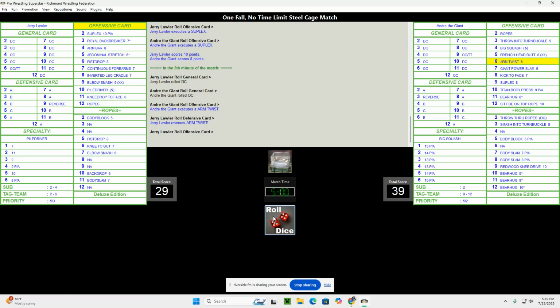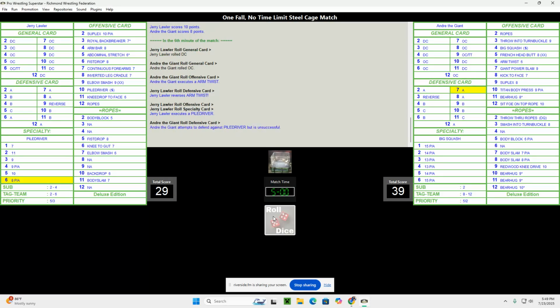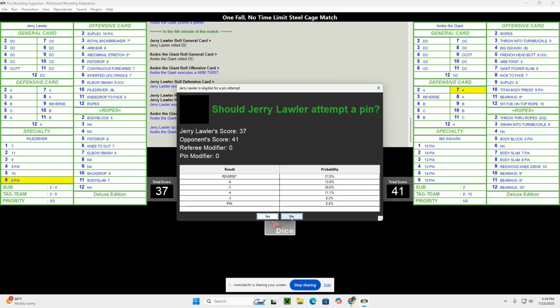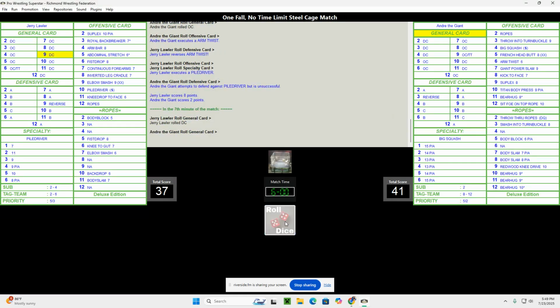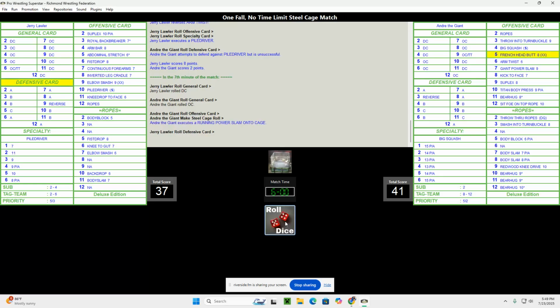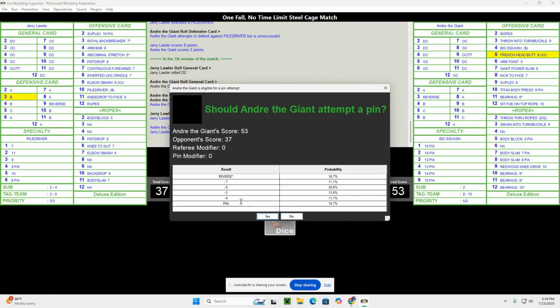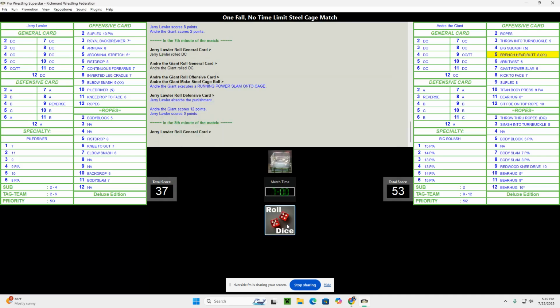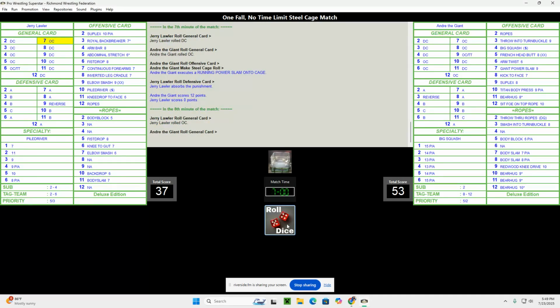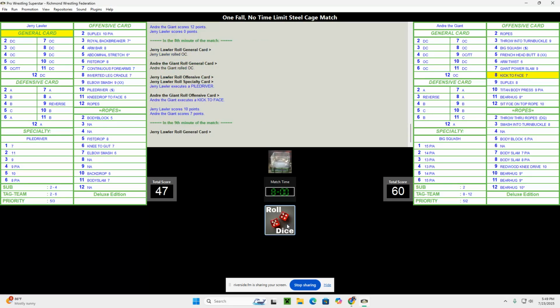Andre stays on the offensive here, and it's reversed, and he goes for his pile driver. Still too early. Just be happy with getting him down. Oh, the steel cage. Not going to attempt the pin just yet. He just had a dominating move there, though. The steel cage, anytime they end up into the steel cage, it's going to add extra points here.